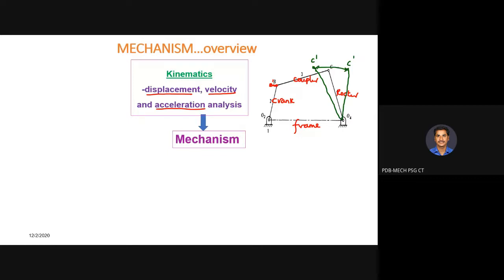By doing the displacement analysis, you are able to identify the area that the links are going to cover, and how much space or work volume is required for this particular mechanism.